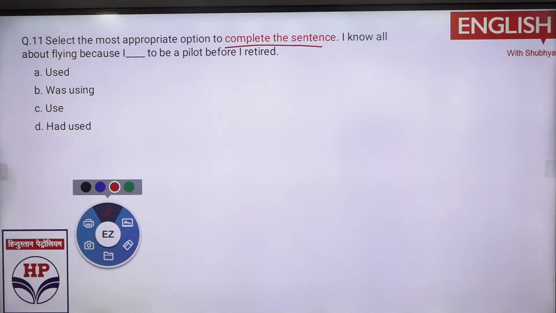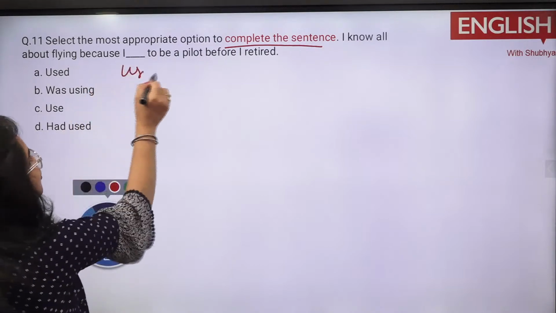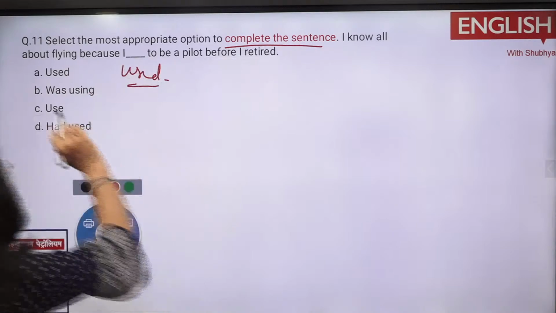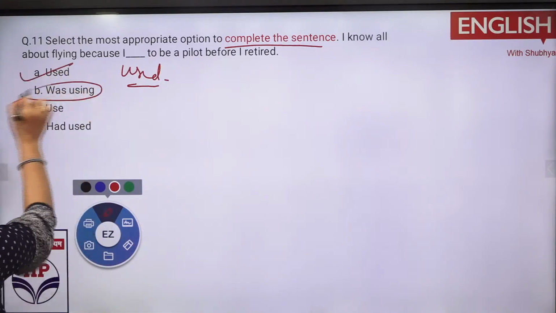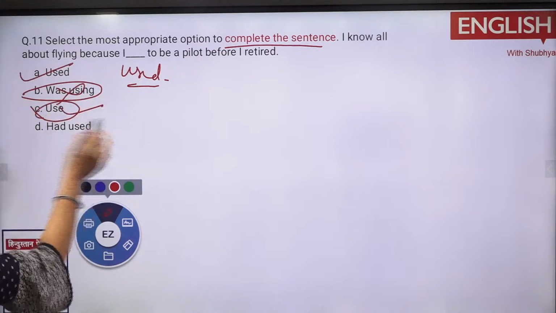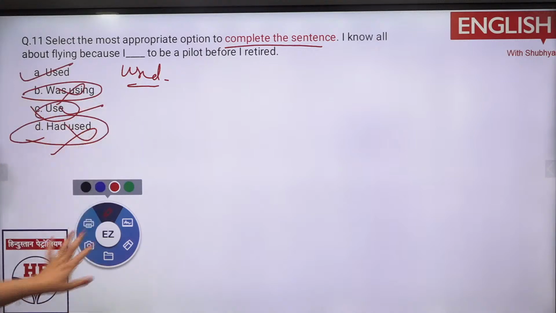Everyone is answering A option. So it is very simple. I used to be a pilot before I retired. So I know all about flying because I used to be a pilot before I retired. I was using is wrong. I use simple present आ नहीं सकता. Had used भी नहीं आएगा. तो I used आ गया.